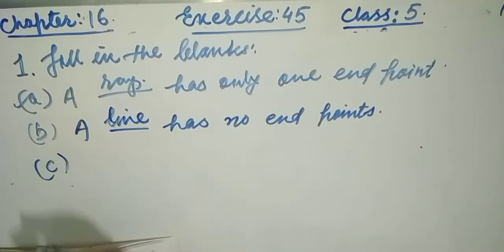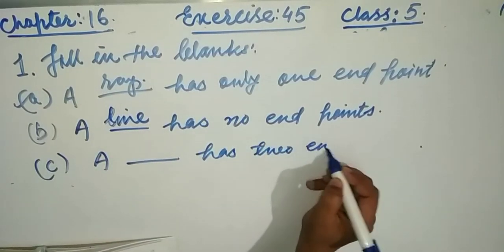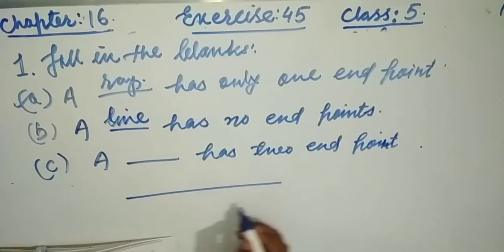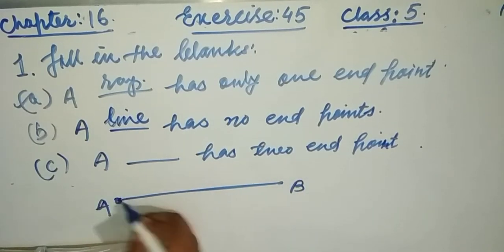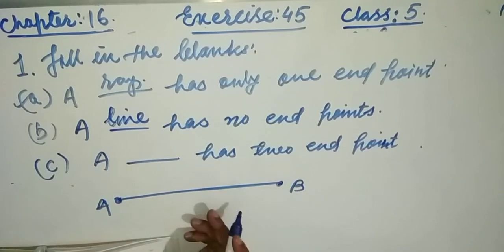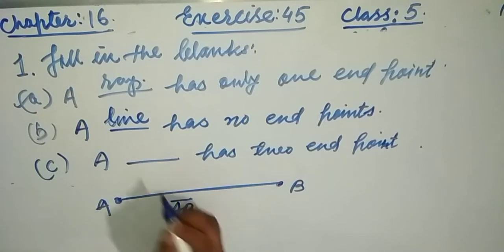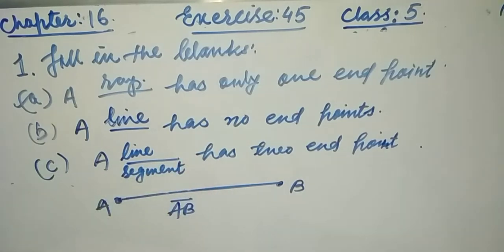Now see C: a blank has two end points. This is a line segment. A line segment has two end points, one here and one here. So a line segment can be measured, it has a length. So the answer is line segment, it has two end points. Now see D: the answer is no.